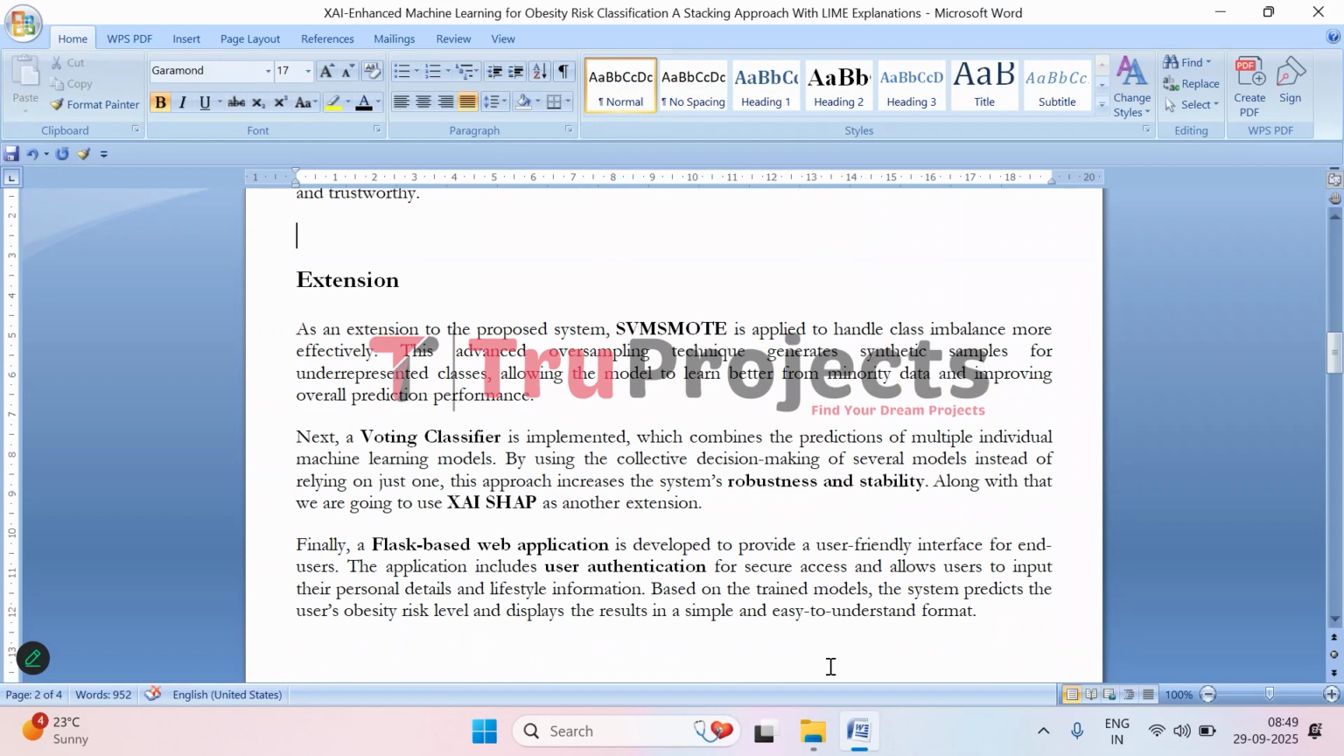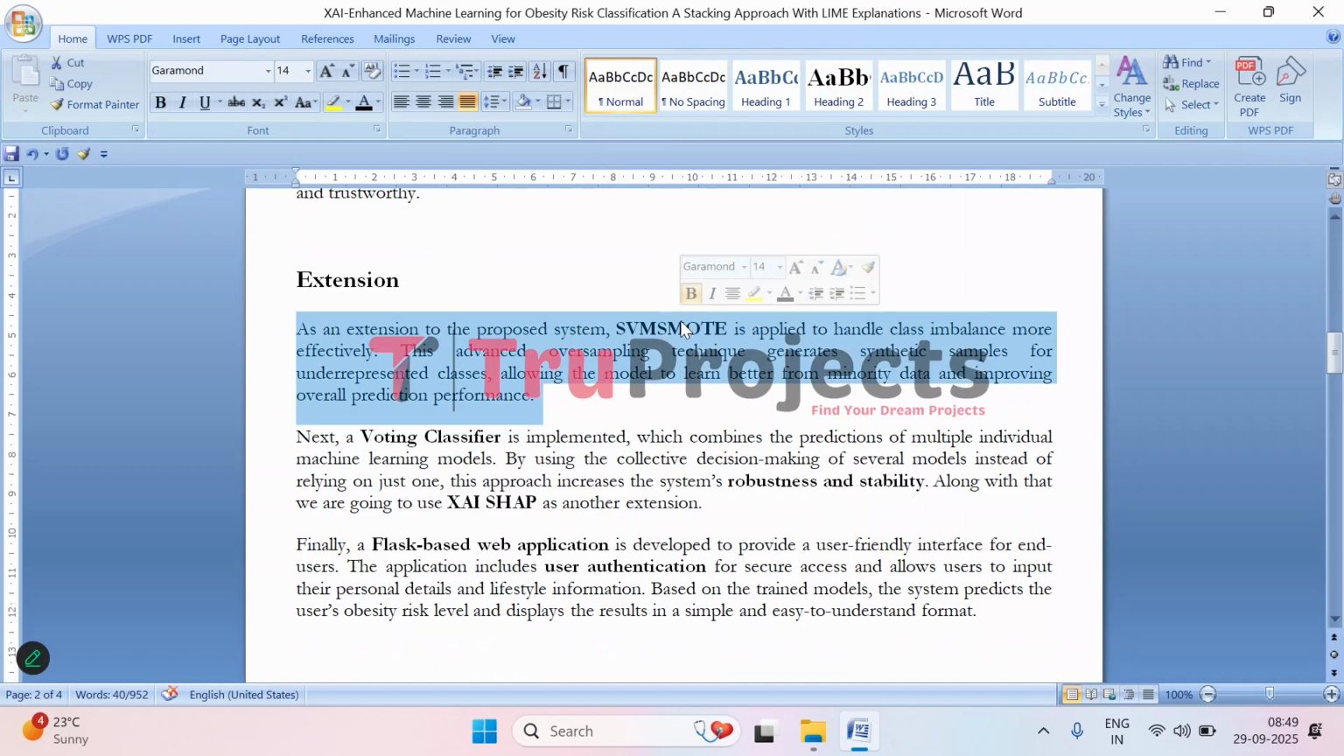So first, as an extra step, to make the system even better, we have used something called SMOTE mode. So that is SMOTE mode. Basically, sometimes the data set has very few samples of certain obesity categories, which makes it hard for the model to learn properly. So this SMOTE mode solves this by creating new synthetic samples for smaller cases so the model can understand them better and make more accurate decisions.